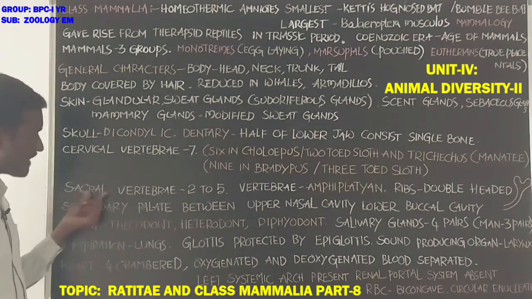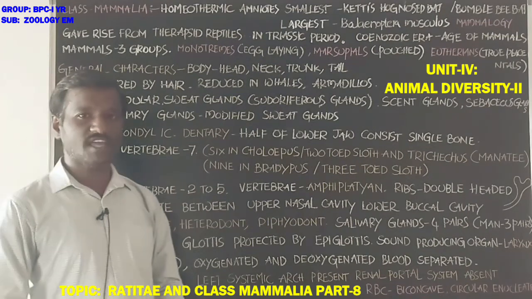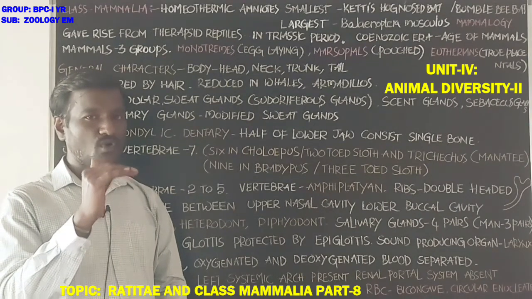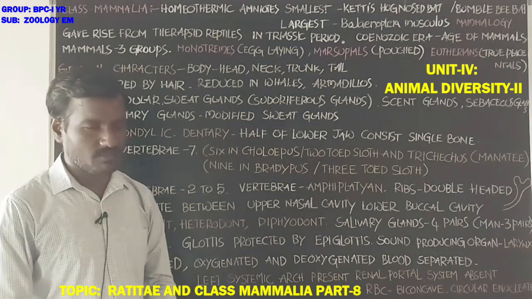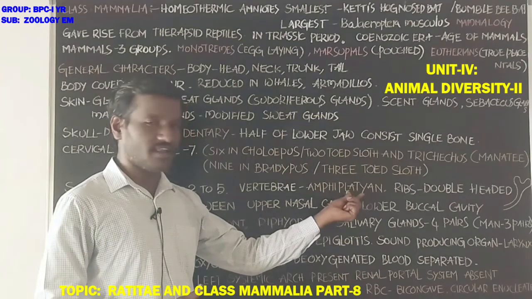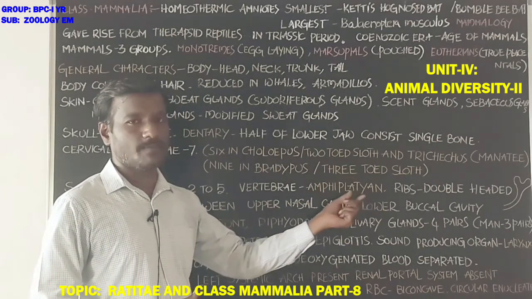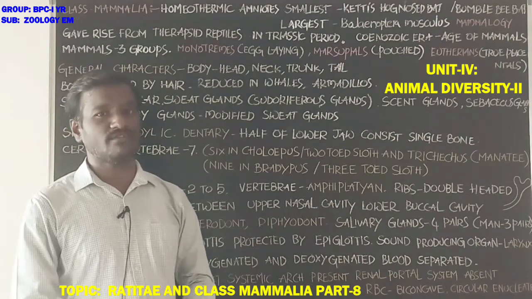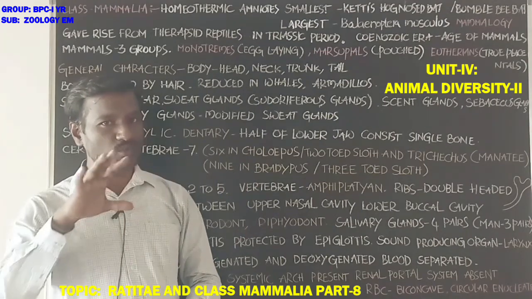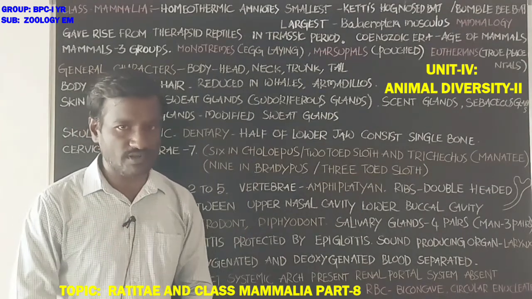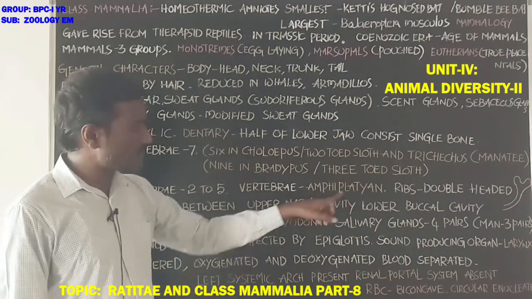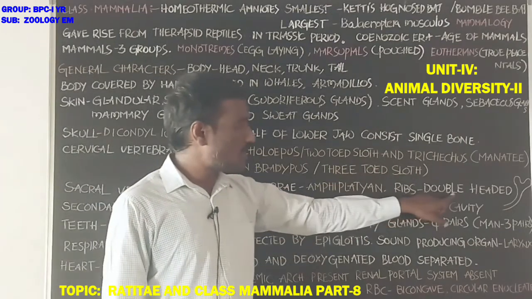Next, student, sacral vertebrae are 2 to 5 in number. Sacral vertebrae are located below the lumbar vertebrae. Sacral vertebrae are 2 to 5 in number, and vertebrae are amphiplatyan. Amphiplatyan means both faces of the centrum are flattened. The anterior face and posterior face of the centrum of the vertebra show a flattened surface. Vertebrae are amphiplatyan.